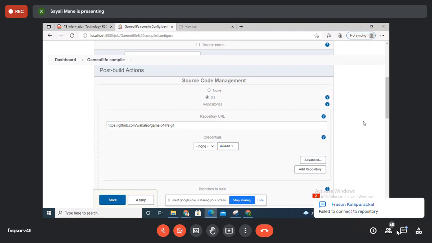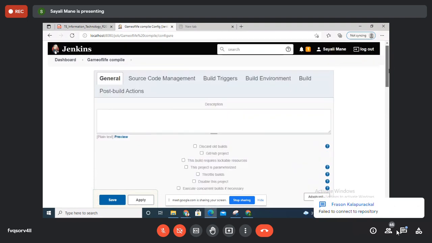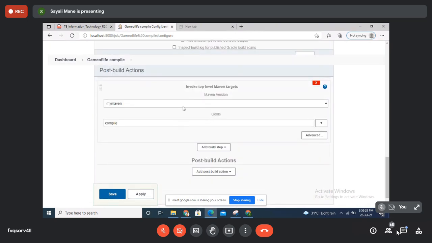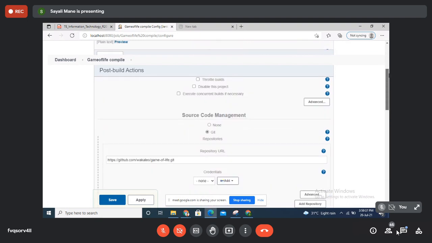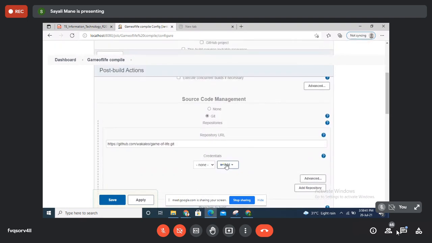Now after that, again go to the build one. Just make sure that you have typed that Maven version and goals. Ma'am, after putting that link, we have to click add button. No, just wait a minute. Don't click add one. Just simply click here.